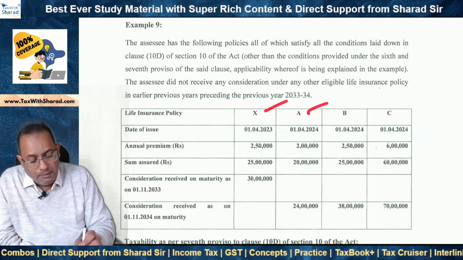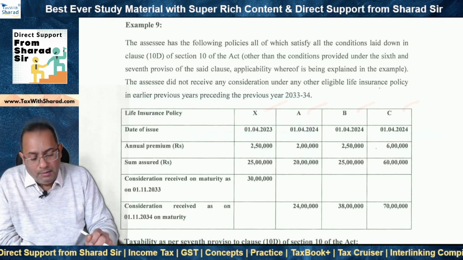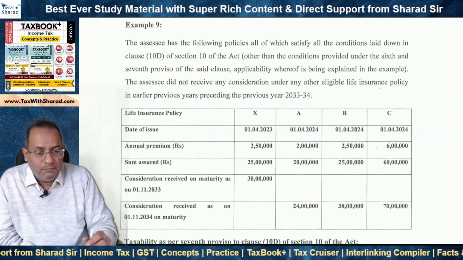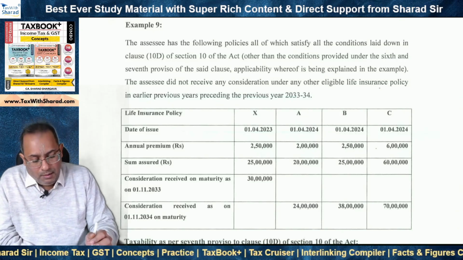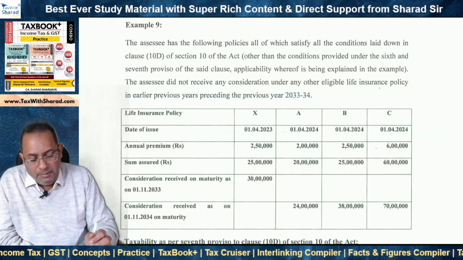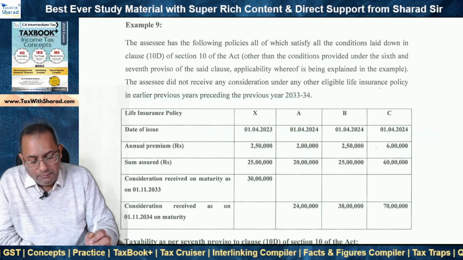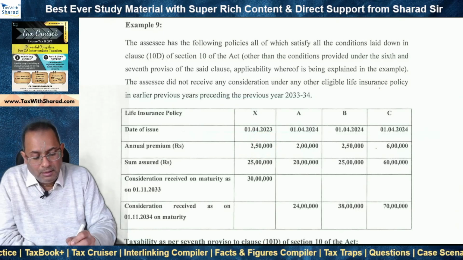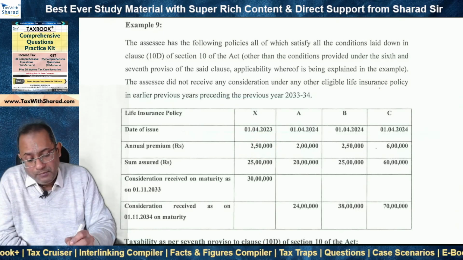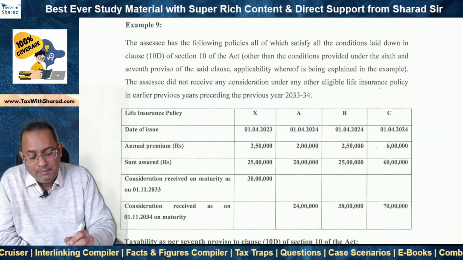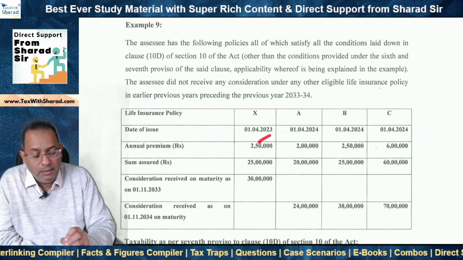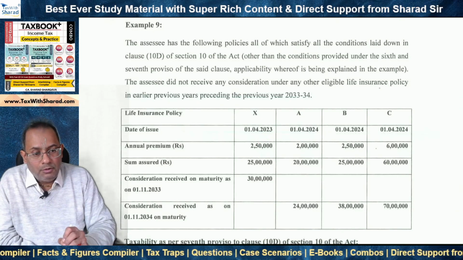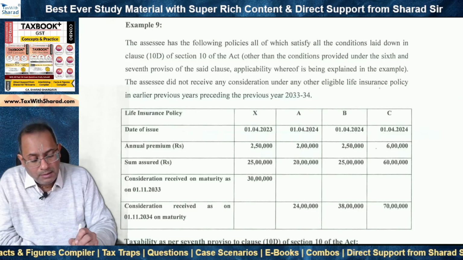So in fact there are multiple policies for which premium has been paid, and if we consider the aggregate, only those policies will be exempt where the aggregate premium doesn't exceed 5 lakh rupees. So X straight away is 2 lakh 50, so we can claim it as exempt. Now once we claim the proceeds from X as exempt, that means out of 5 lakh rupees 2 lakh 50 is gone. So what is left is 2 lakh 50 rupees.